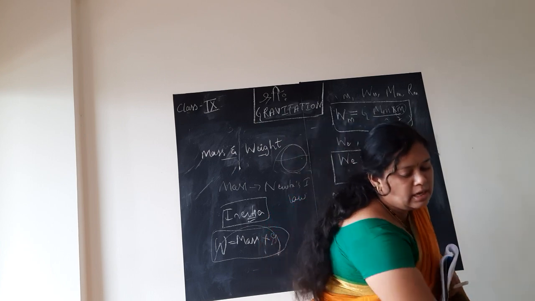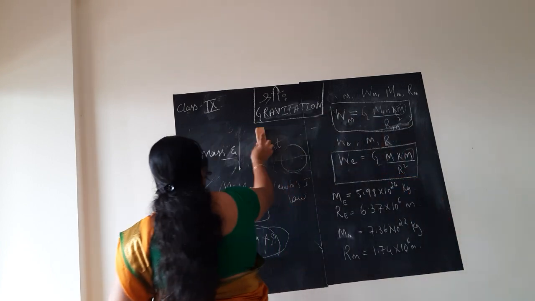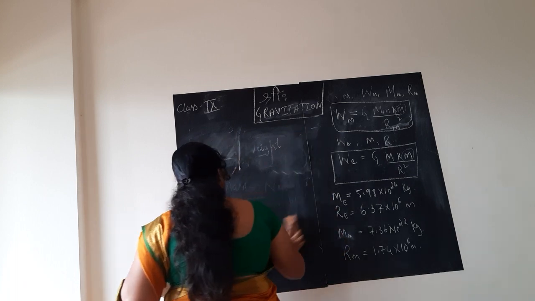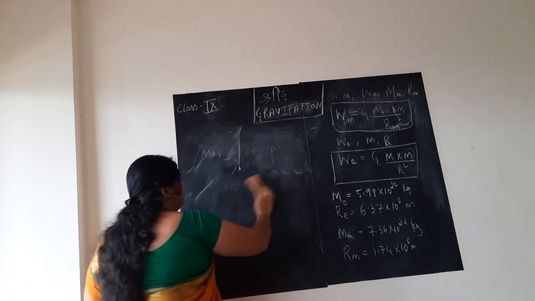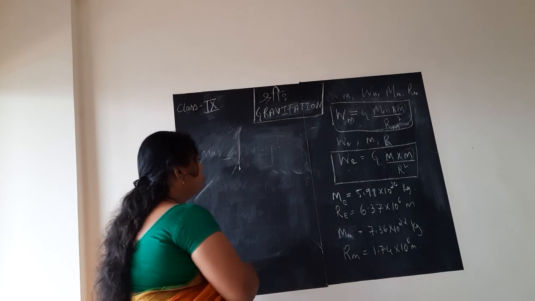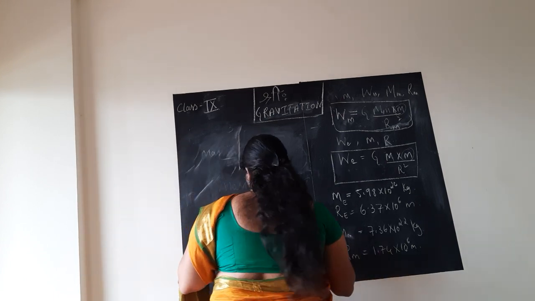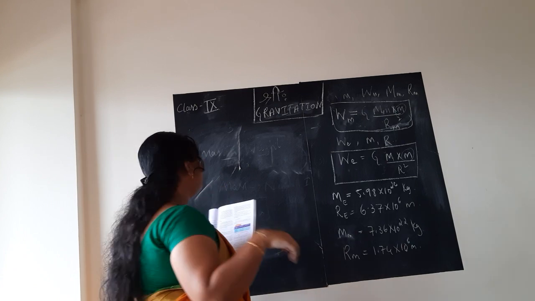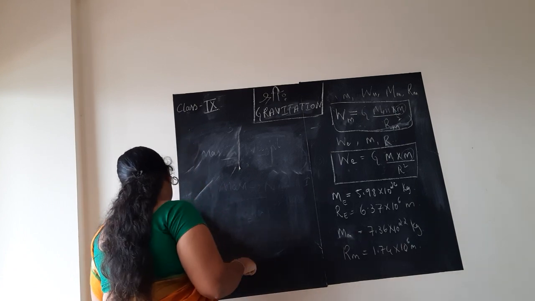So from this table we got the values of mass of the moon, radius of the moon, mass of the earth and radius of the earth. With these values, let us find out the ratio of weight of the object on moon to that on the earth.